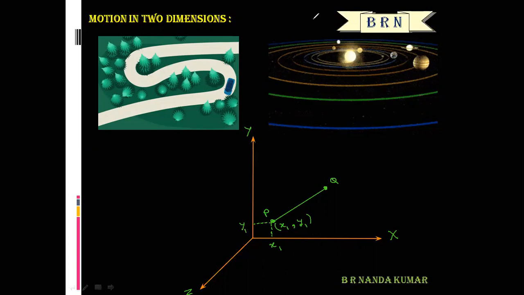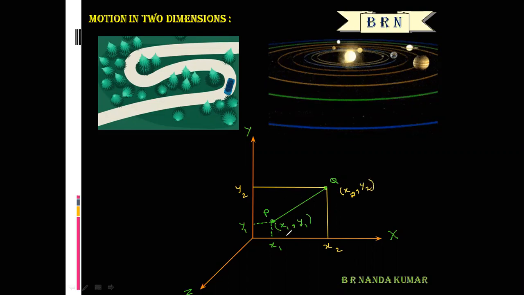The final position of the particle along the x-axis is x2, and along the y-axis is y2. So the final position is (x2, y2).